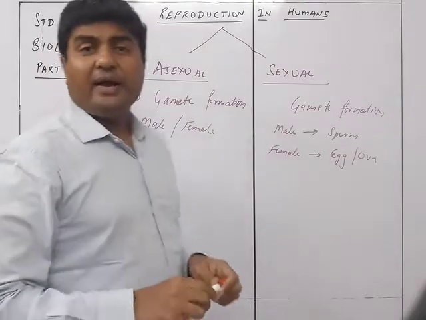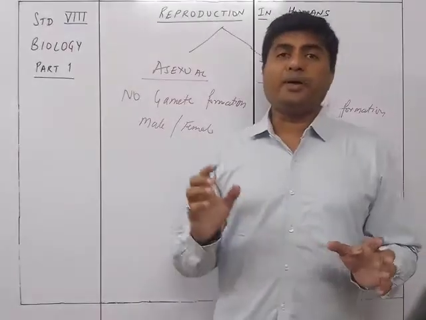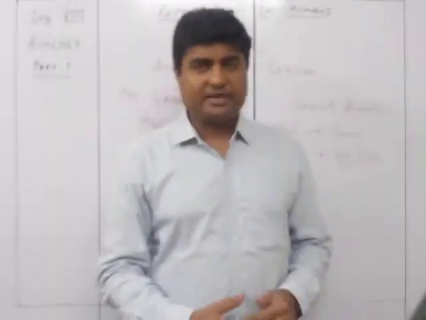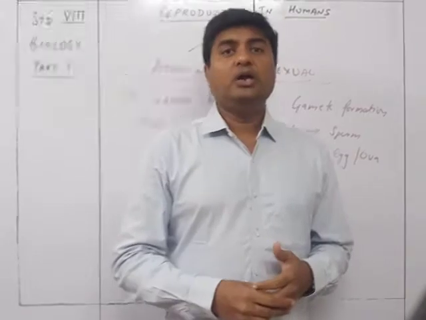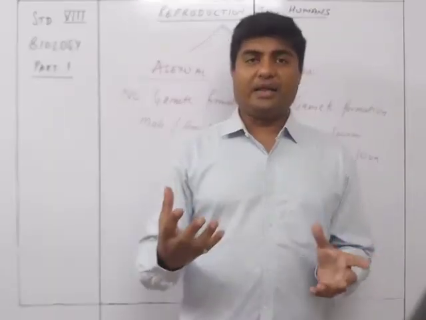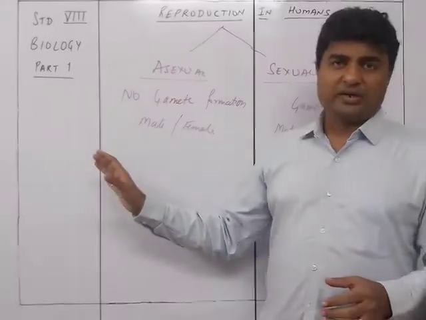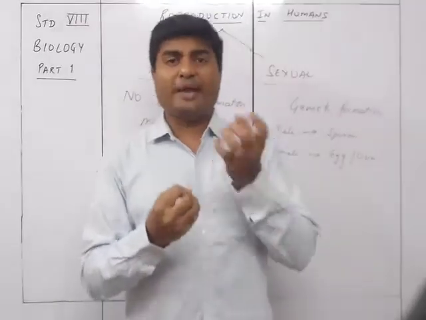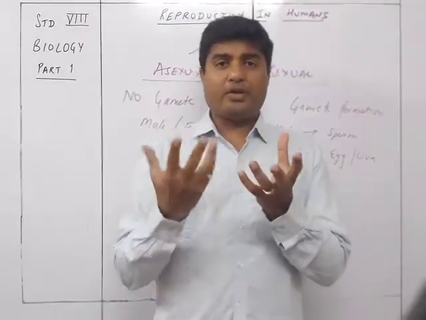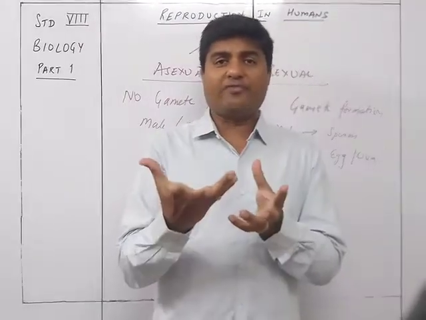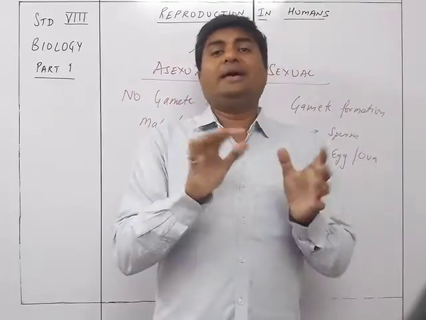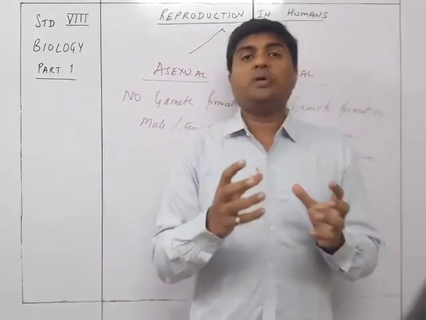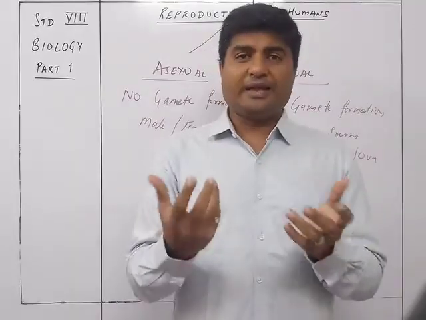Okay, so it is seen that if any particular organism, a living organism, if you talk about the animal side, say bacteria or fungi, they are going to reproduce by an asexual method, that is, different forms of methods by which you do not generate any male or female gamete. There is no sperm formation, no egg formation, no fertilization taking place. It is just splitting up or some kind of nuclear division taking place, due to which a new individual is formed.